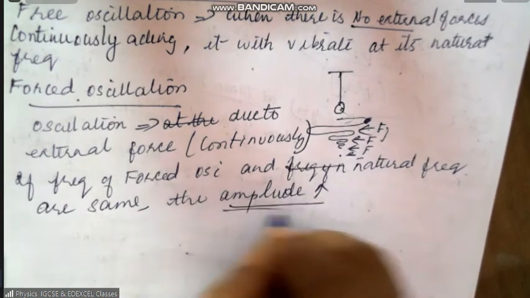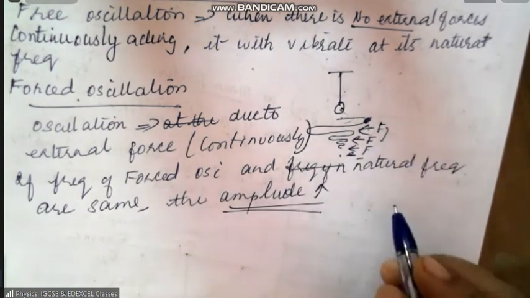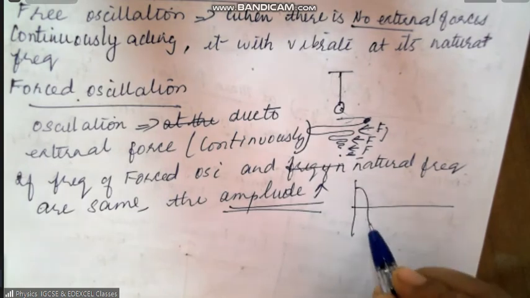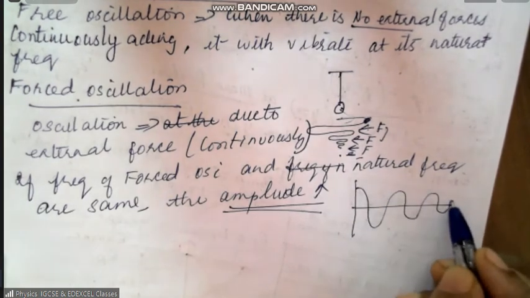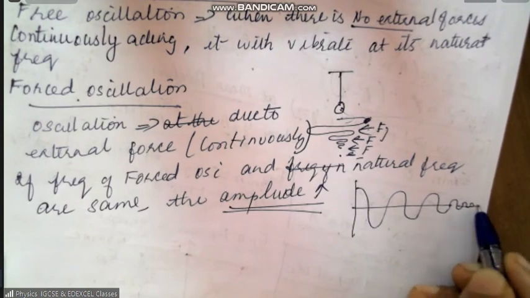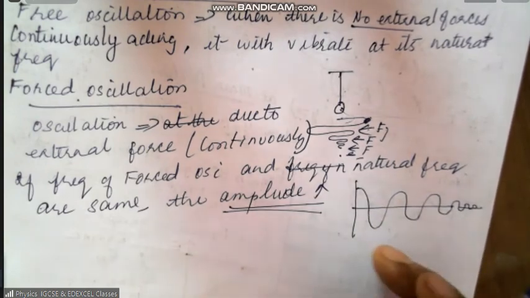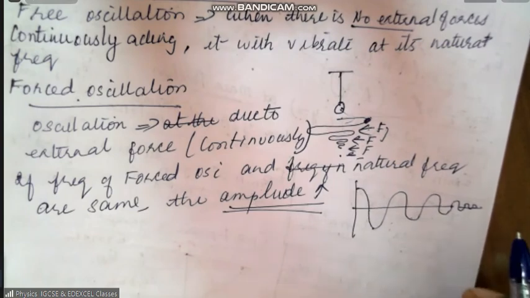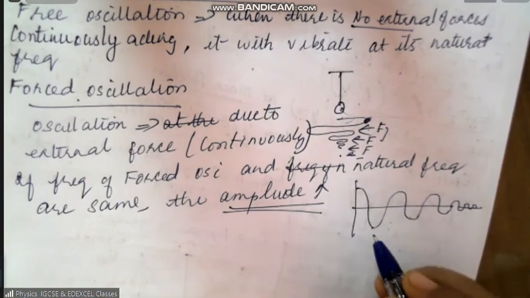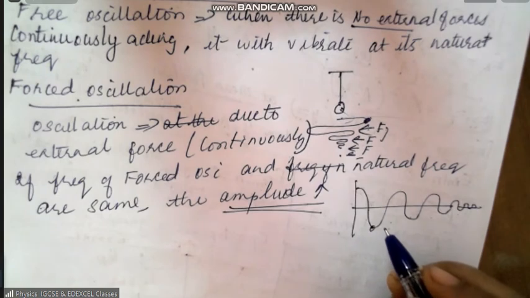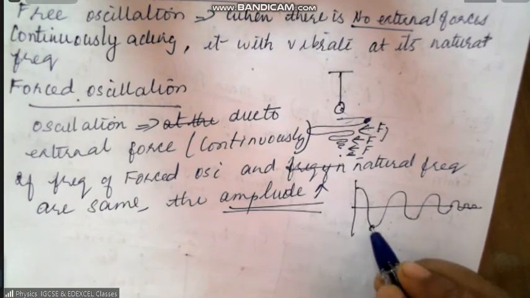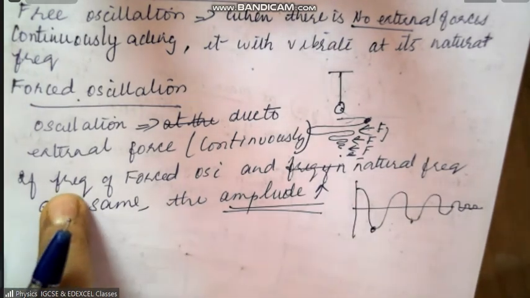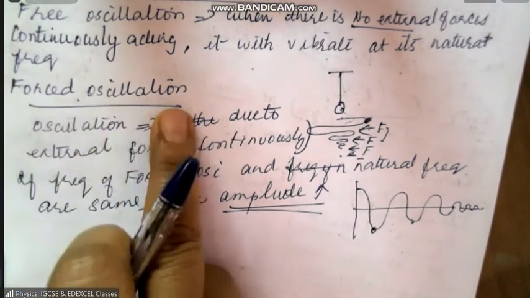Assume that you have a damped oscillation which is like this. Here you can see that the amplitude is continuously reducing. So what you have to do is choose certain points, either here or here, and give a forced oscillation.